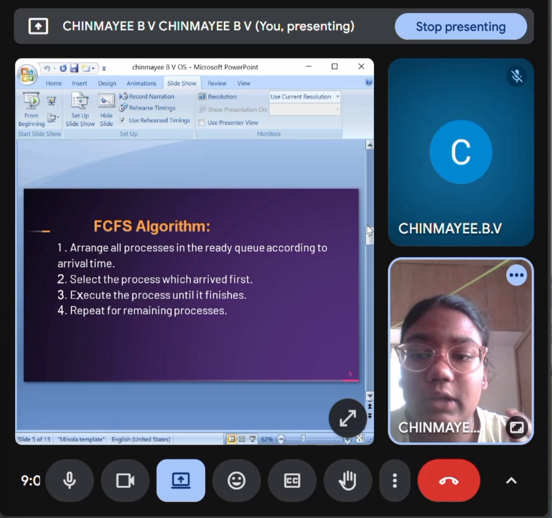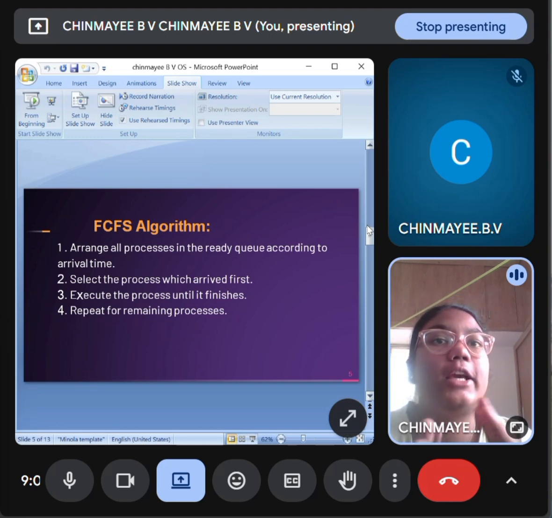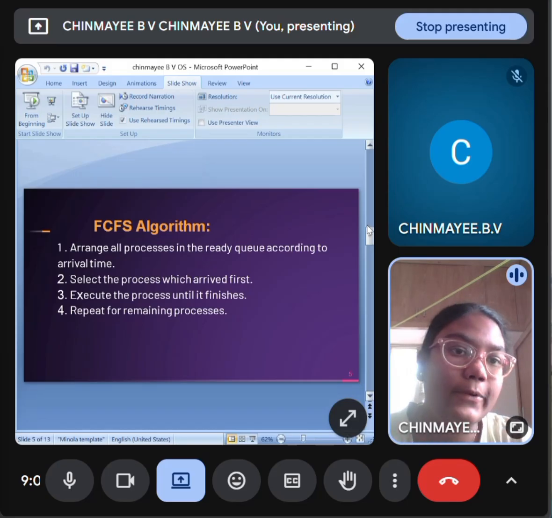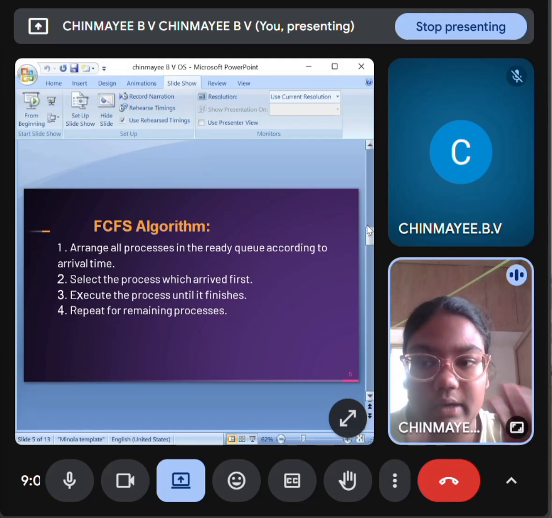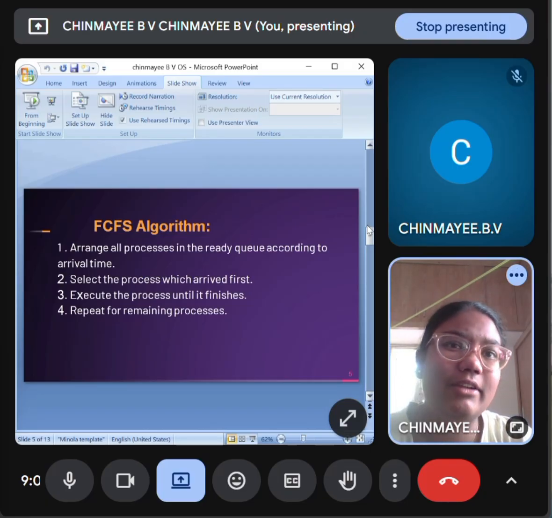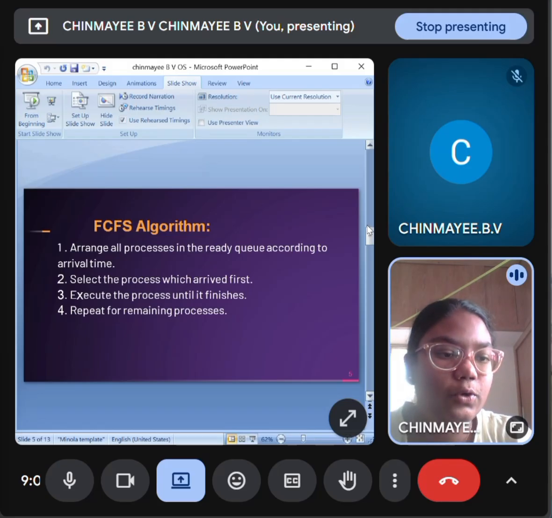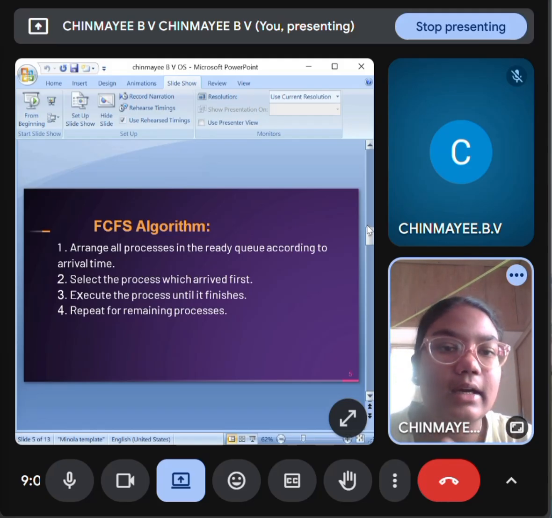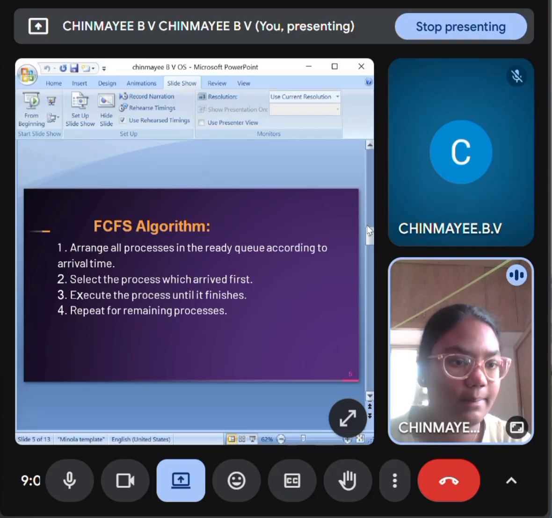Next, you should execute the process until it finishes. After completion of one process, you should execute the next one. Next, repeat for the remaining processes, like P1, P2, P3, P4, P5, however many processes arrived, until completion. It is the same for the remaining time also.